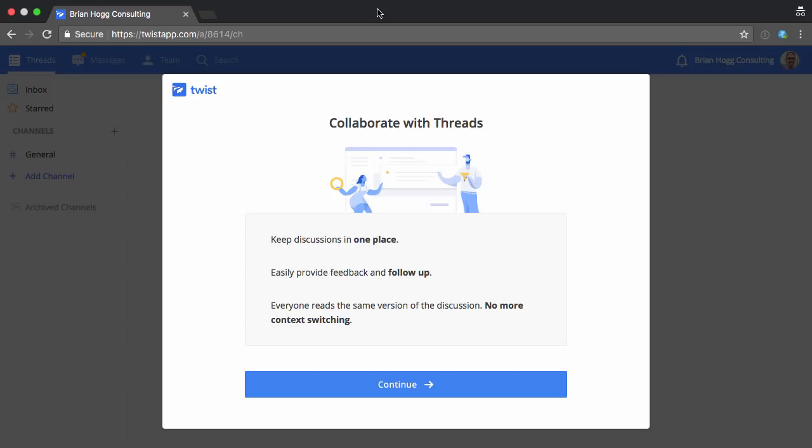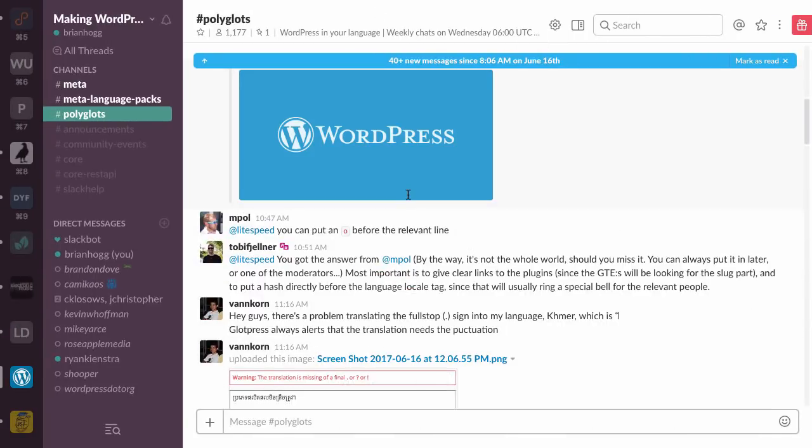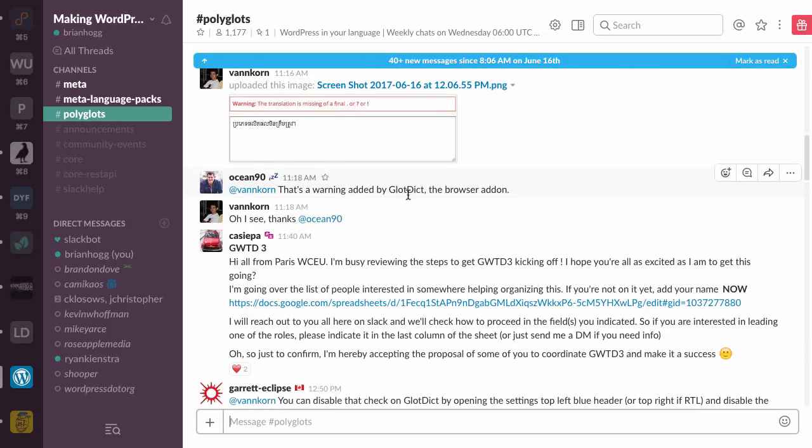I want to do a first look at this Twist app, which I just got the beta invite for, so I can create an account, and I'm just doing that now. But the promise of this is to try and sort out a lot of the issues with Slack, namely the fact that it's really hard to follow a discussion along. I know Slack has threads now, but the UI for that is pretty horrendous. They're in this separate area, and a lot of people don't use it properly. And then you still lose some context as to when that thread started and all that stuff.